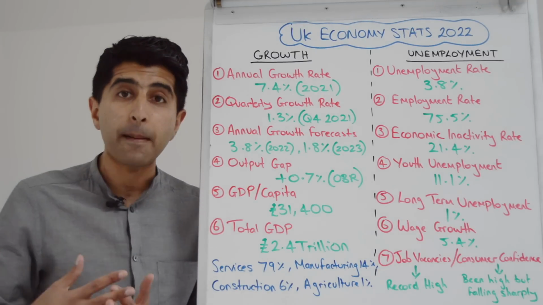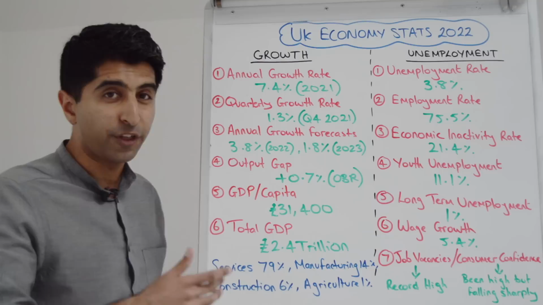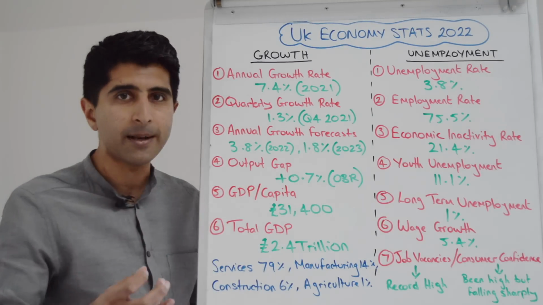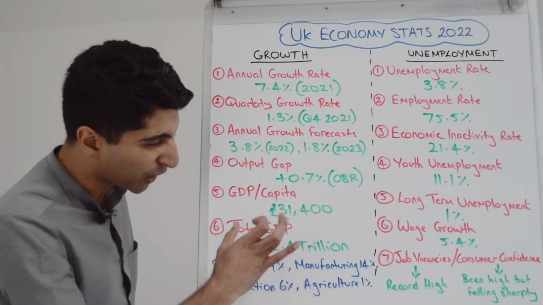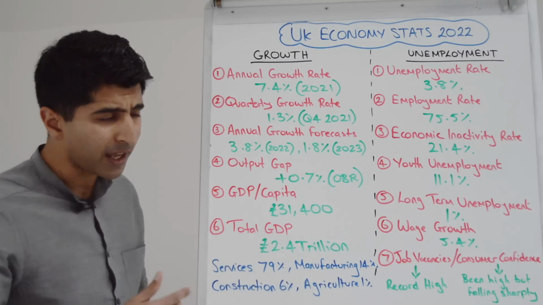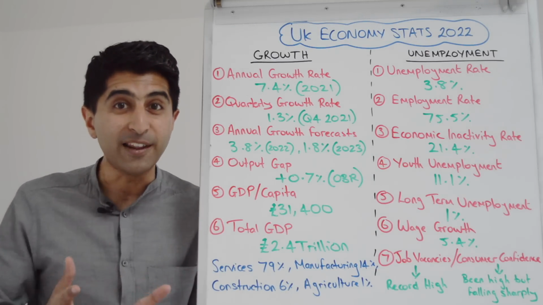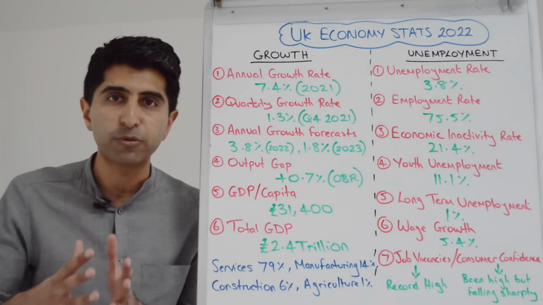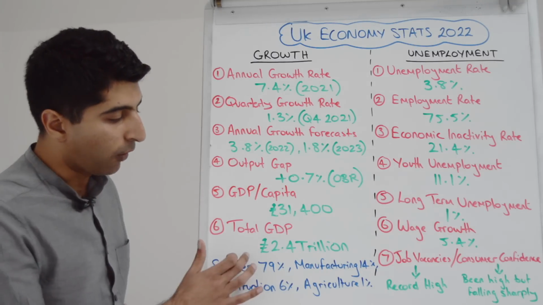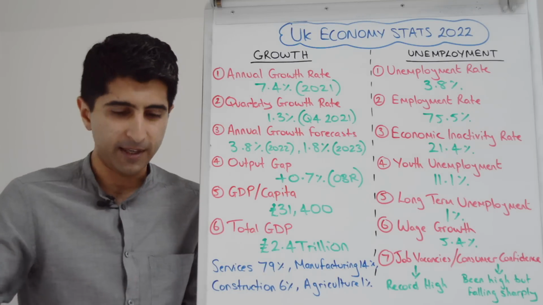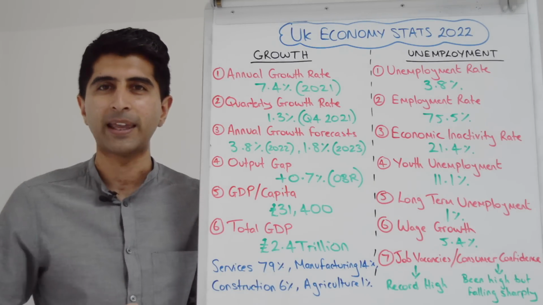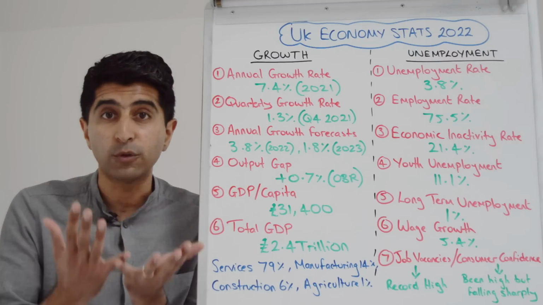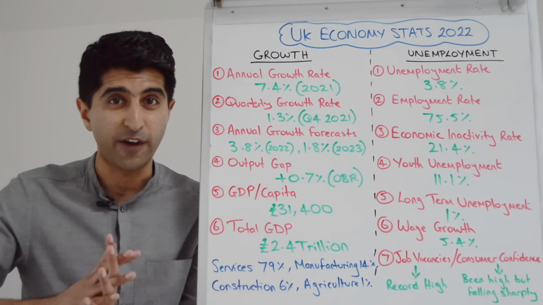Our GDP per capita, that is income per head, is £31,400. And our total GDP, £2.4 trillion, is the estimate. But I think it's great to know the breakdown, and you can see just how unbalanced the UK economy is. 79% of our GDP comes from the services sector. Now, on the one hand, that's actually a good thing because services like financial services, banking services, legal services, education services is what makes the UK economy very large, very rich.